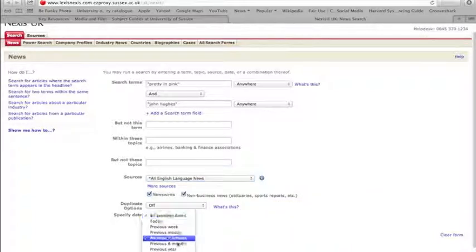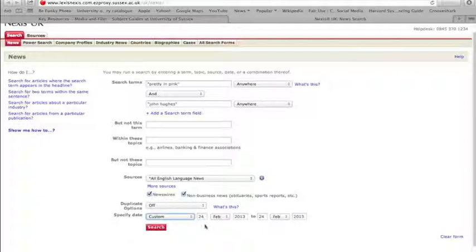I would suggest, as with any search, setting a date range, otherwise you will end up with lots and lots of things. So I'm going to say from the 1st of January 1985 through to the 31st of December 1987. Once you've entered all your search terms, you may have to fiddle around with it a bit to find the most useful configuration. Click search and that will load up for you.